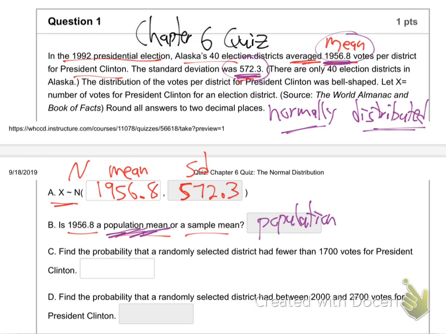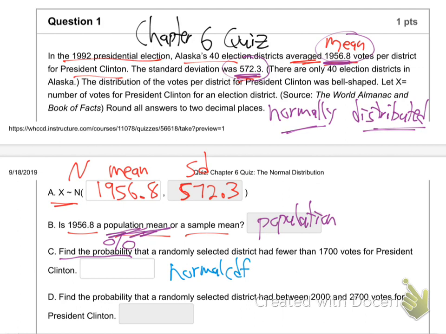You go, oh, okay. I can do that, normal CDF, or maybe the inverse norm, depending on which way they ask the question. You'll know it's one of those two. So which one is it? Are they asking me for a percentage or giving me a percentage? Find the probability. Find the percentage. They're asking me for a percentage, aren't they? So it's normal CDF. So I'm just going to go, okay, normal CDF.